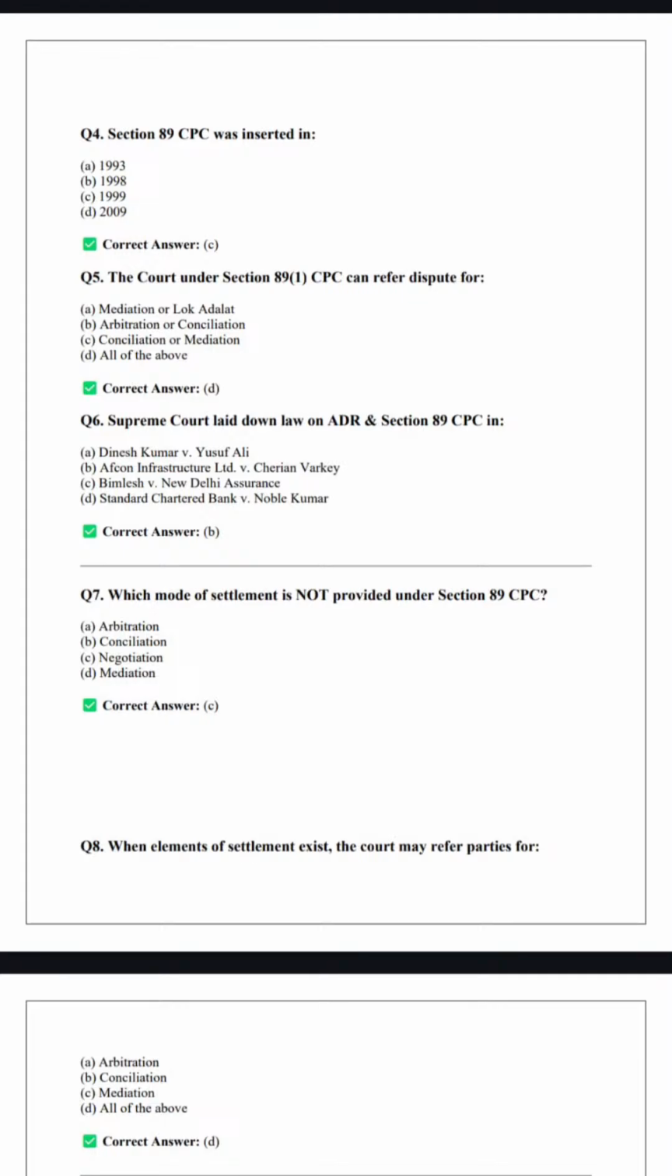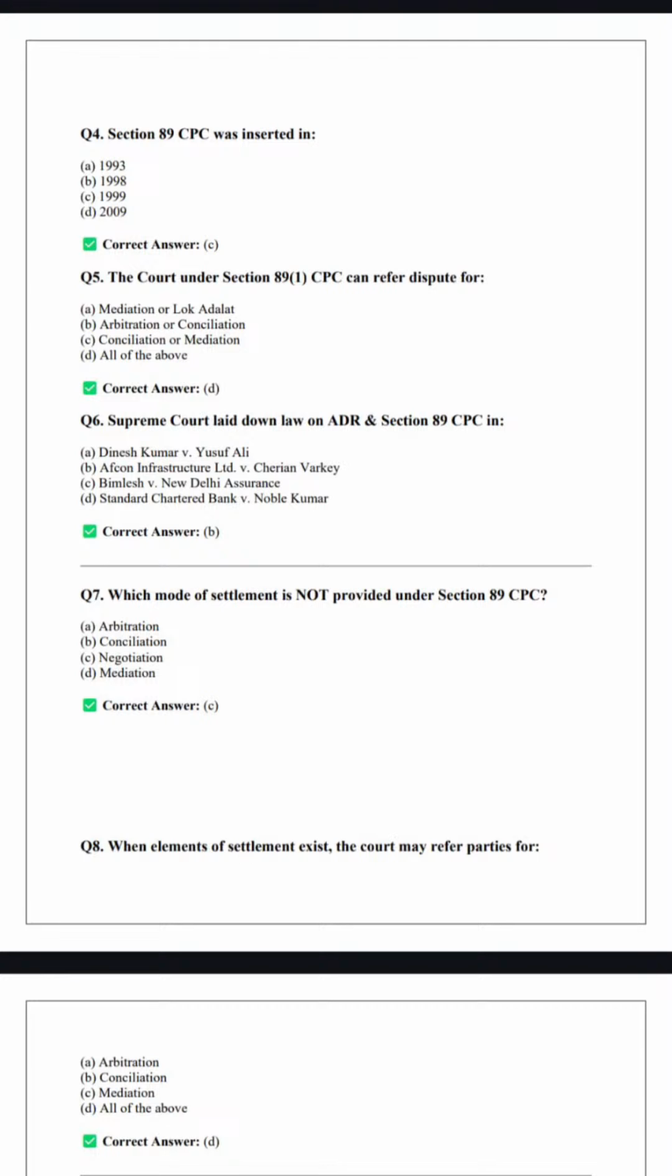Section 89 talks about settlement of dispute outside the court. Why was this provision added? For a speedy trial, to settle the dispute without court intervention, meaning to settle quickly before delivery of judgment. So Section 89 CPC was inserted in the year 1999, and it states settlement of dispute outside the court, mainly arbitration, conciliation, adjudication. Let's move ahead.